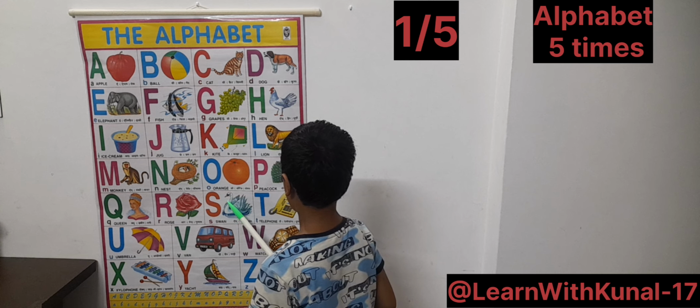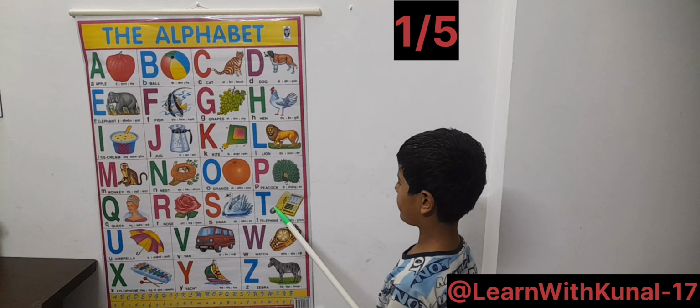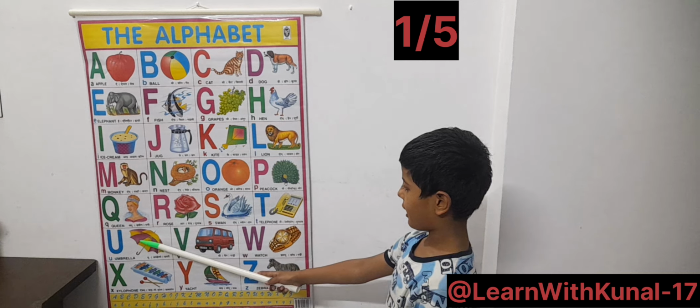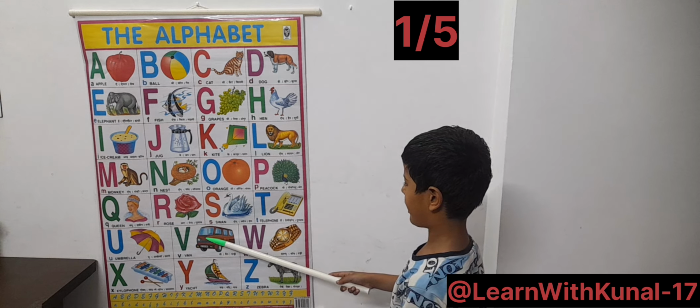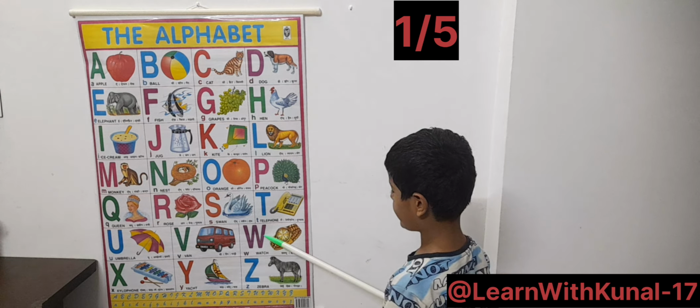S for swan. T for telephone. U for umbrella. V for van. W for watch.